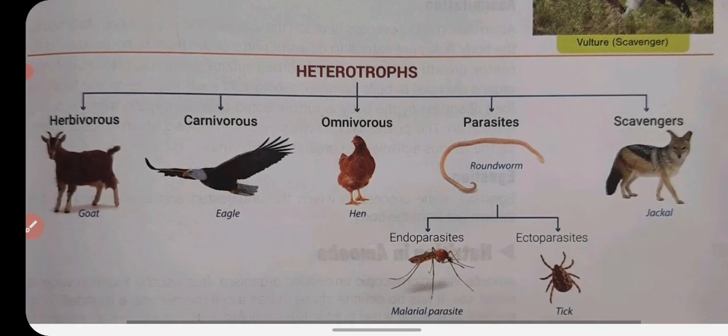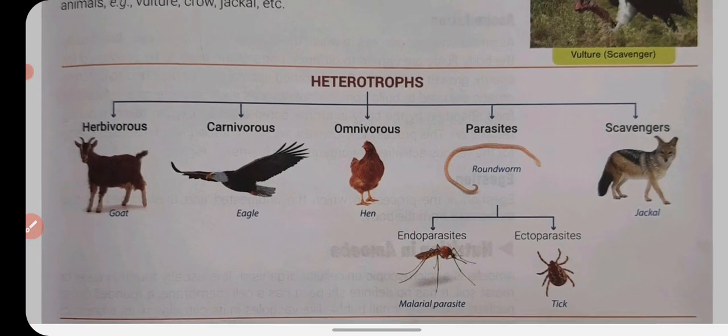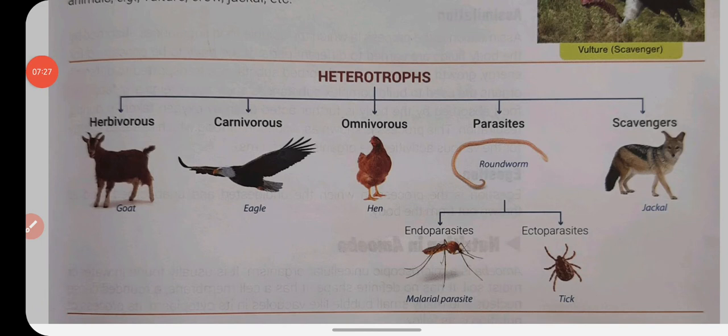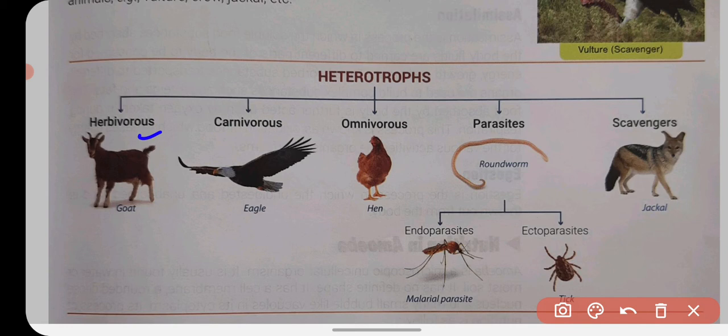Now here you can see in the flow diagram, these are the types of heterotrophs. Herbivores eat plant products only. Carnivores derive their nutrition from animals. Omnivores eat both plants and animals. Parasites live inside or outside another organism and cause harm.